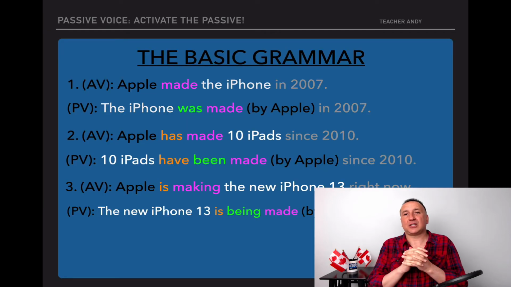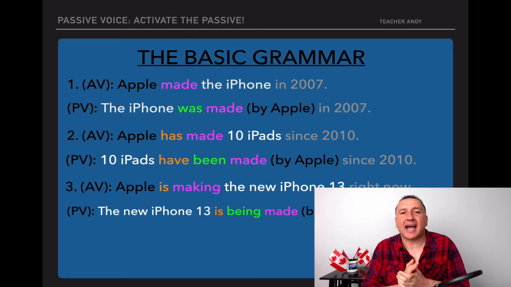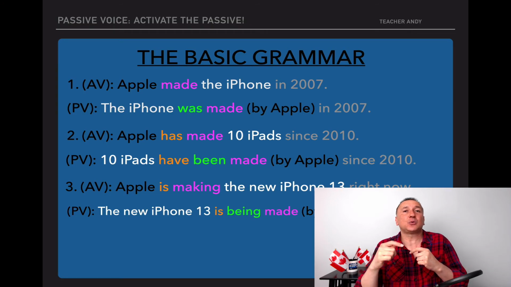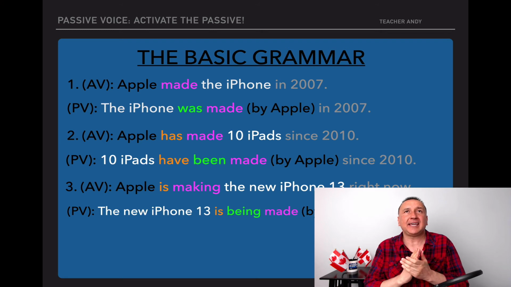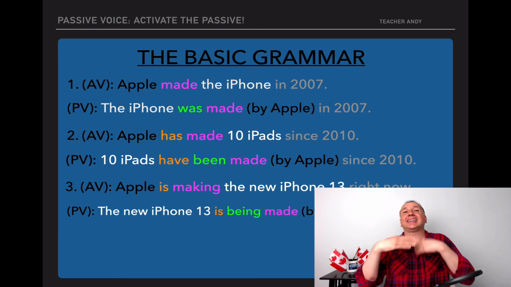So you have the auxiliary is, and then look at the green section. For the green section, you always have the verb to be. And how do you write it? You write the verb to be in the same form as the original sentence. The verb to be here has to be being because the original sentence is making, ing, right? Progressive. And then finally, with the purple, what do you have to use? You have to use the past participle.